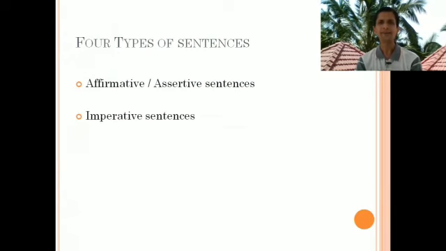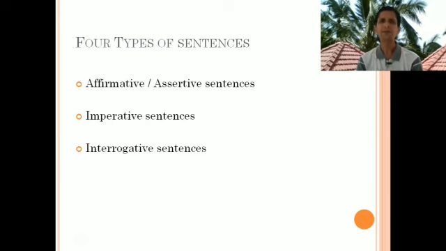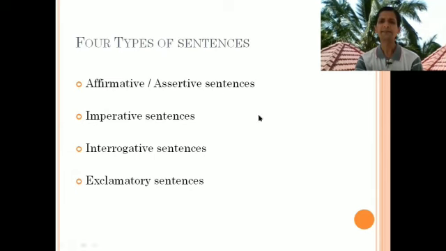The next kind of sentence is an imperative sentence. Imperative sentences are of two kinds, requests and commands. The third category of sentences are interrogative sentences, or simply put, questions. And the last category of sentences are exclamatory sentences, or sentences which express happiness, grief, wonder, surprise, etc.